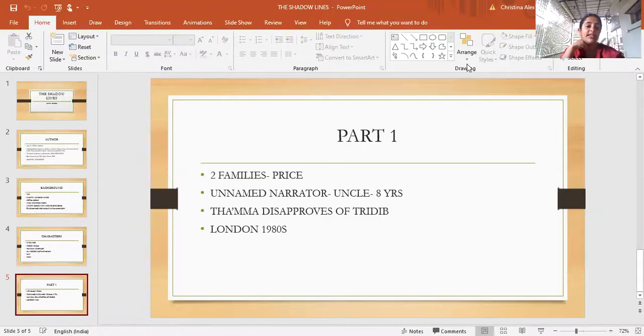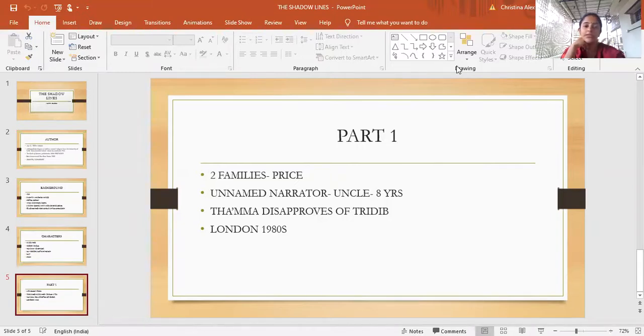Trideep's parents are Maya Devi and Sahib, which is what her husband is called. That is not his name, but he's called the Sahib because he has a very, very fancy job. He has a government job and everything. So Maya Devi and Sahib moved to England. Why they do this is because Sahib is ill, and that's why he goes to London, thinking that they'll have better opportunities there.